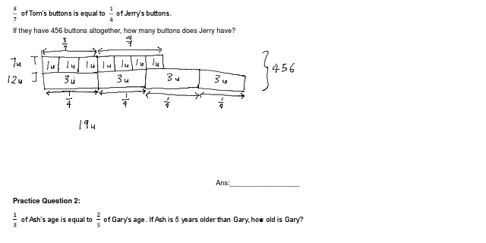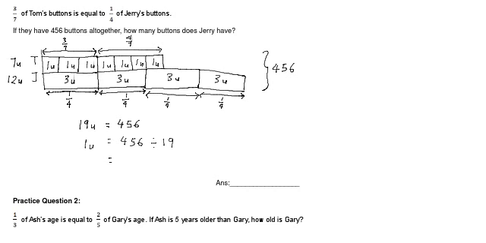equals 456. I can go on to find 1 unit equals 456 divided by 19. Okay, when I use 456 divided by 19, I actually get 24.